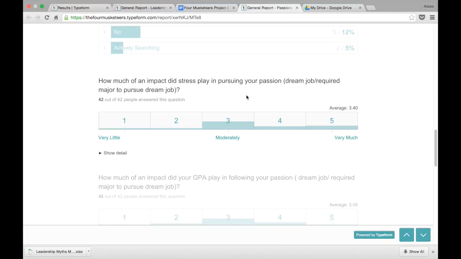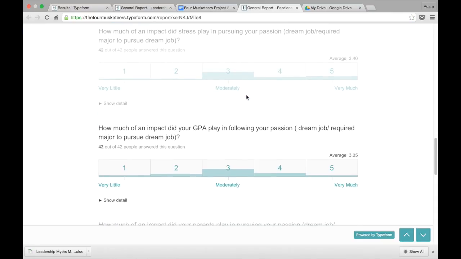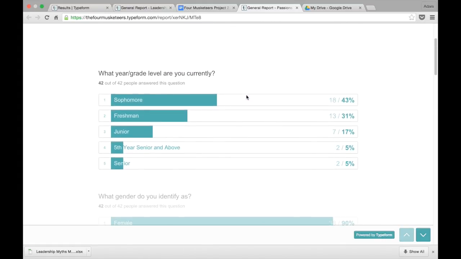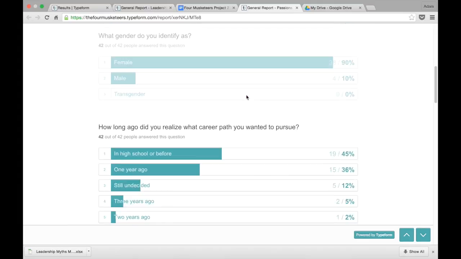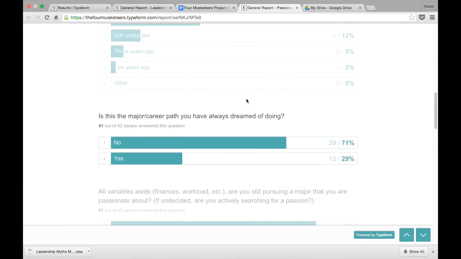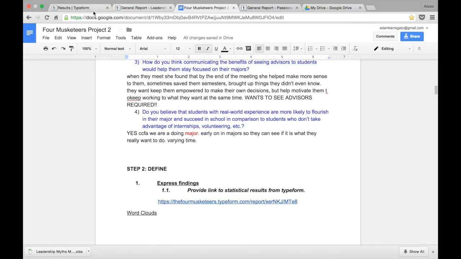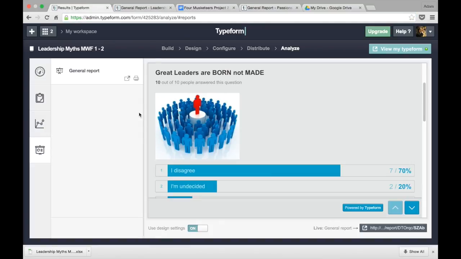What's cool about this is now you can check the data of your survey. Again, this is just the opinion, the rating, and the multiple choice. But what's cool is you can see this very quickly, and all you have to do is click on your Google Doc. How cool is that? So make sure you do that. And don't write this down, just do this.